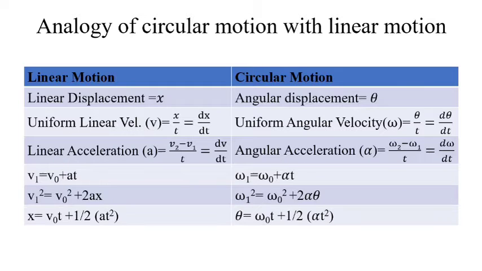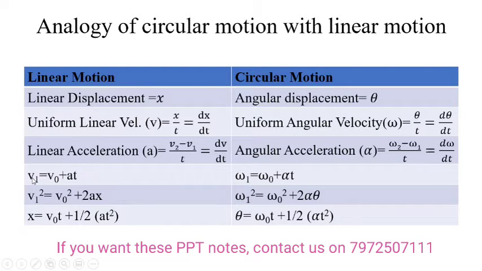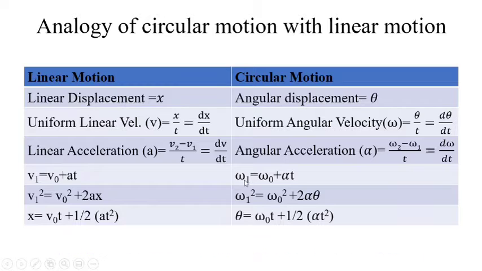As we have seen equations of motion for linear motion, we can have similar equations in circular motion also. The only thing is that linear quantities will be replaced by angular quantities. Here you can observe v1 is the linear velocity and omega 1 is the angular velocity. Here omega 0 is the initial angular velocity, here v0 is the initial linear velocity. Here this is the linear acceleration, here this is the angular acceleration. In the same fashion, x is the linear displacement whereas theta is the angular displacement. Here the formulae are quite similar.